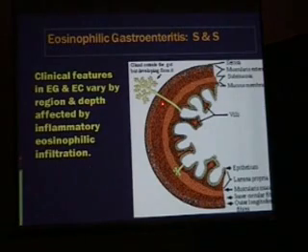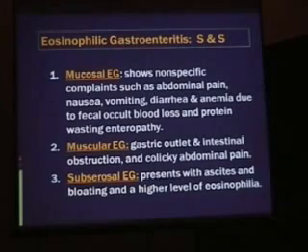GI complaints. Of course, the three layers of the gut can be infiltrated with eosinophilic inflammation, and according to the layer, the symptoms can appear. For example, the clinical picture of eosinophilic gastrointestinal disease varies by region and depth affected by the eosinophilic infiltration. If it affects the mucosa only, then there are non-specific complaints like abdominal pain, nausea, vomiting, diarrhea, anemia due to occult blood in the stools, and protein losing enteropathy.